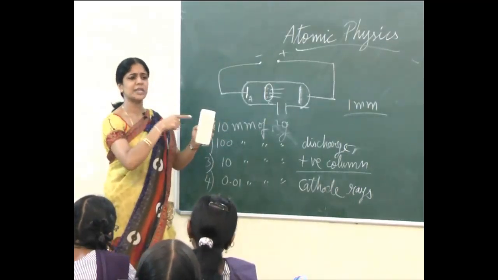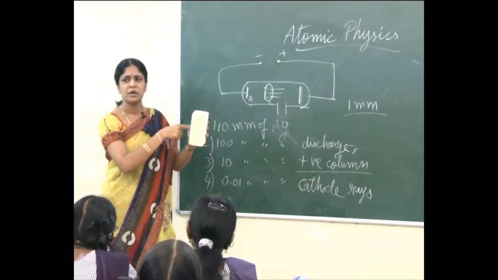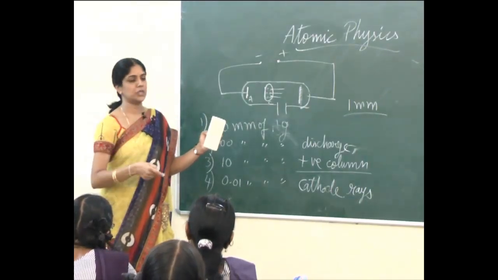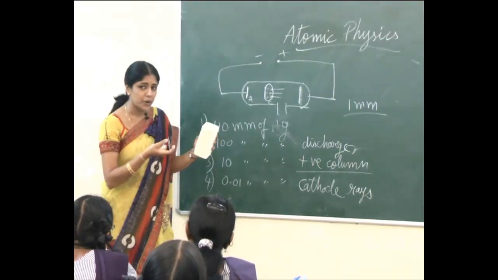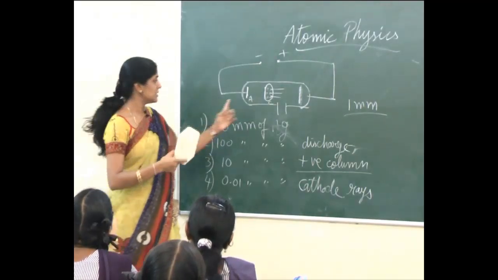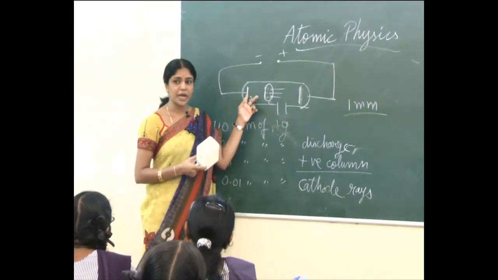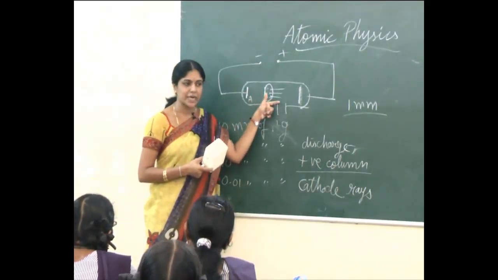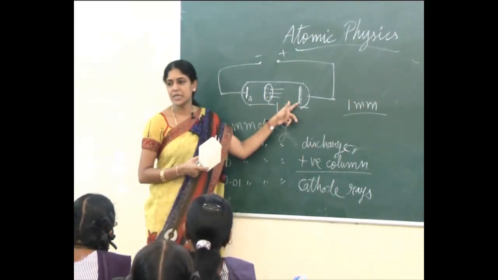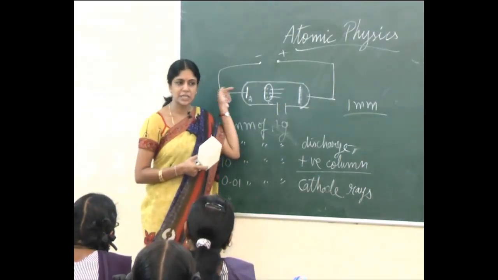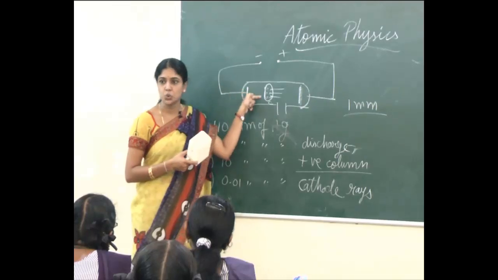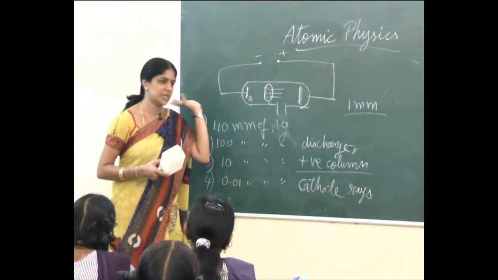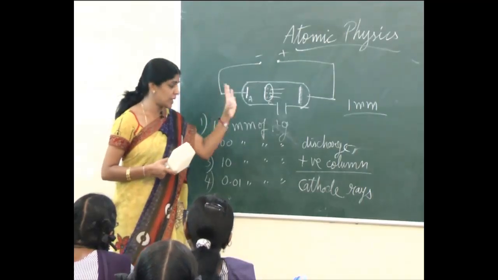அப்ப என்ன ஆகுது? எதனால அந்த cathode நோக்கி வருது? What charge will it be having? cathode க்கு என்ன charge? Negative charge. அப்ப negative வந்து எதை attract பண்ணும்? Positive charge. These rays which are emanating from the anode just passed through the cathode and hit the fluorescence screen. Since these rays are passing towards the cathode, they will be having positive charge. அதனால அதுக்கு positive rays ன்னு பேர் வச்சார். என்ன பேர் வச்சாரு? Positive rays.